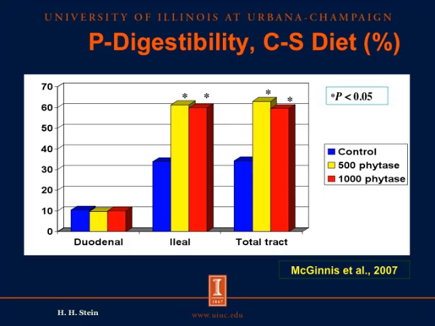So, in agreement with the previous experiment, we see here that values for the ileal digestibility are no different from values for the total tract digestibility. That means that we can use either values for ileal digestibility or values for total tract digestibility because there's no difference between these values. However, it is easier and less tedious and less expensive to determine values for total tract digestibility rather than values for ileal digestibility. So, in most cases, we decide to determine values for total tract digestibility.